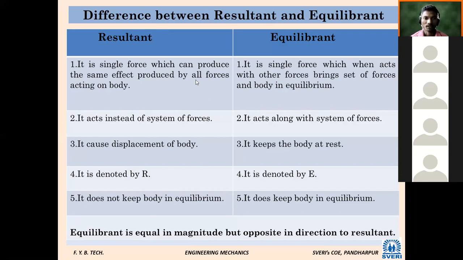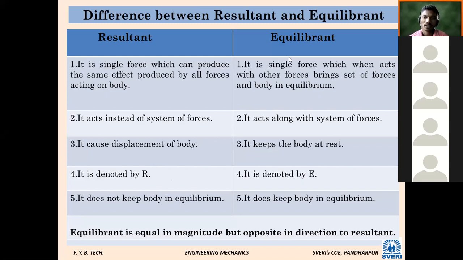The first one was the definition. Resultant is a single force which produces the same effect produced by all the forces. In the other case, equilibrium is a single force which, when it acts on the other forces, brings the set of forces and the body to rest. It is the cause, we can say. In other words, resultant is a cause of displacement. In equilibrium, it is a cause of rest or stationary position. The thing which makes the body stationary is called equilibrium, and the thing which causes the displacement of the body is called resultant.